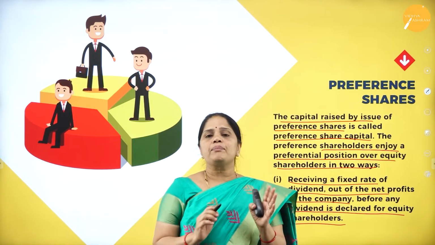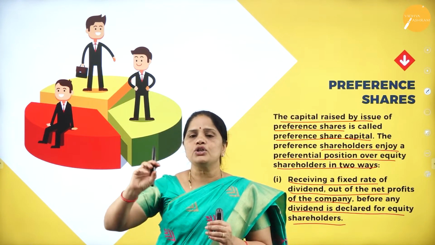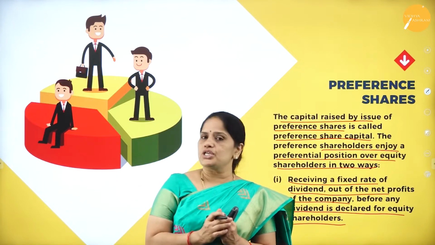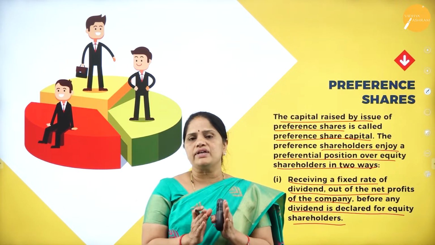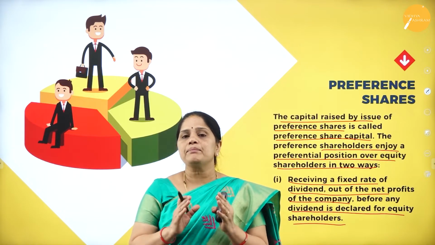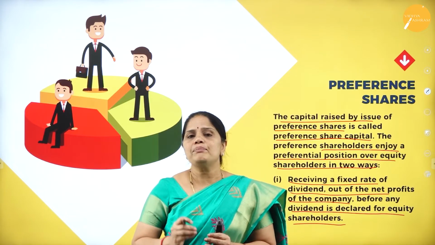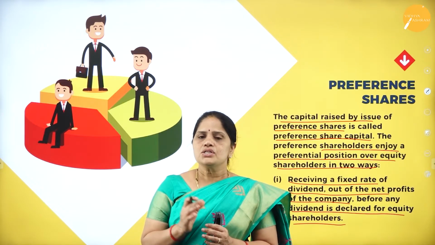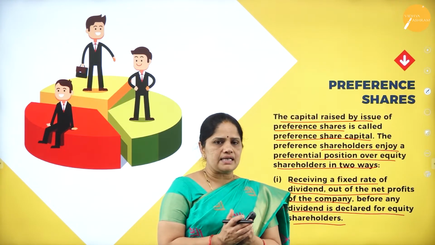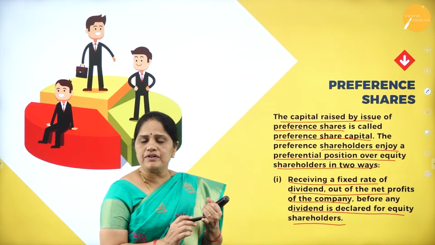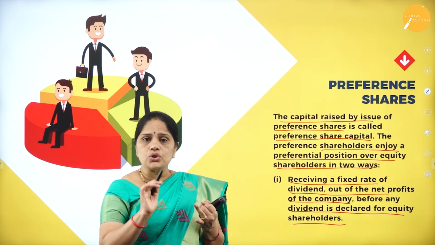What does the 12% represent? It represents the rate of dividend to be given to the preference shareholders. This 12% will be constant every time. So whenever the company makes profits, the shareholders are entitled to 12%. They will have a fixed rate of dividend, and this is one preference they have which the equity shareholders do not have.